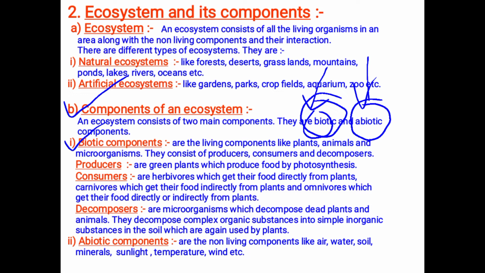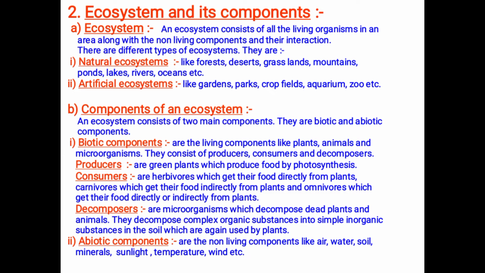The next one is decomposers. In decomposers, we have the microorganisms. Decomposers consist of microorganisms which break down the dead plants and animals into simpler substances. Why do they have to be broken down into simpler substances? So that they will be absorbed by the soil and again used by the plants. So here the decomposers convert organic substances into inorganic substances. I repeat, decomposers convert organic substances into inorganic substances.